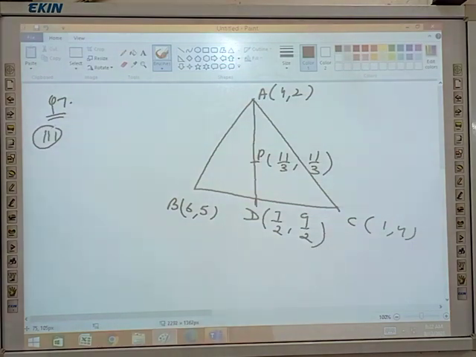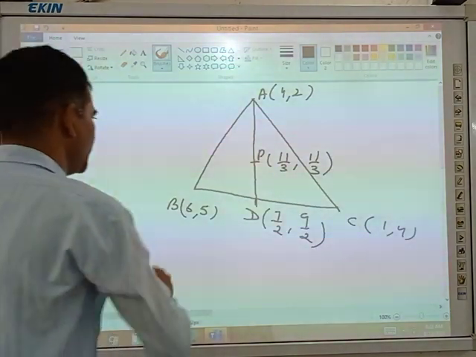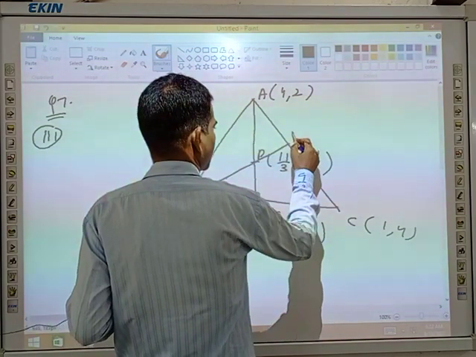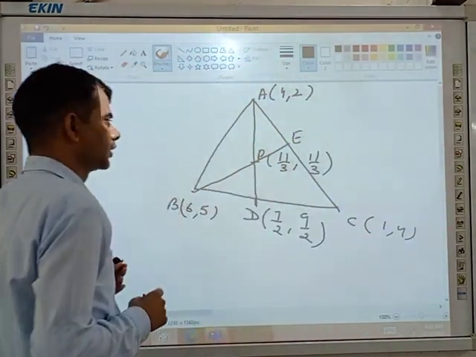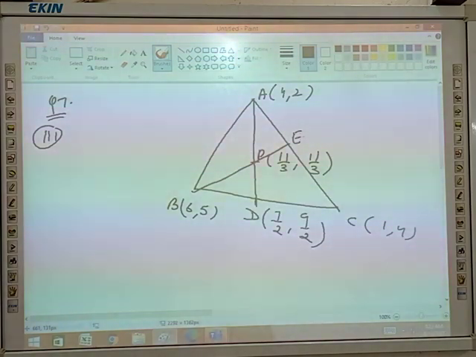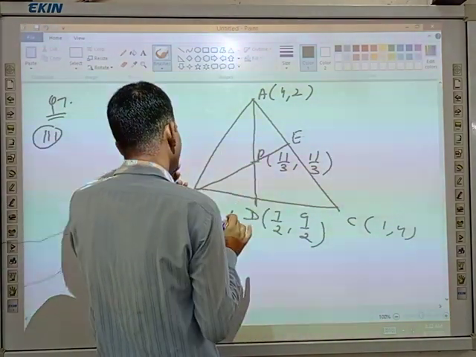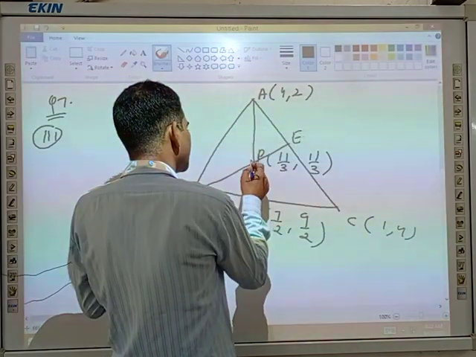In third part, find the coordinate of point Q and R on median BE. First of all, draw the median BE. E is the midpoint. BE. If we talk about this triangle, the centroid is P, right? Center of the triangle will be P. Find the coordinate of point Q. Q will also be there.